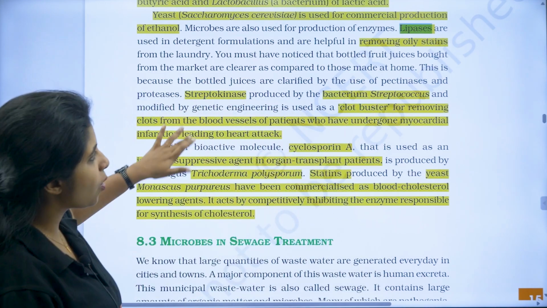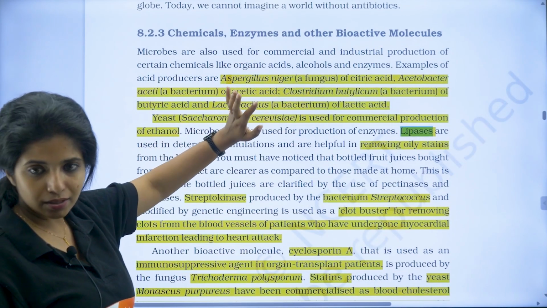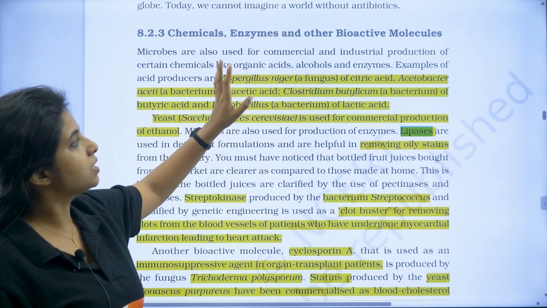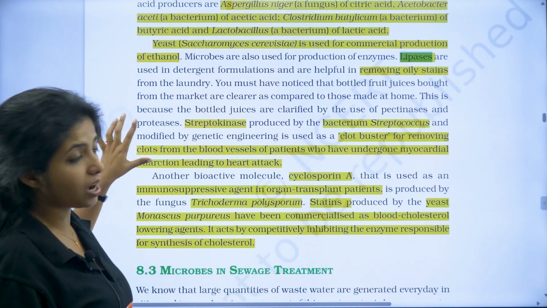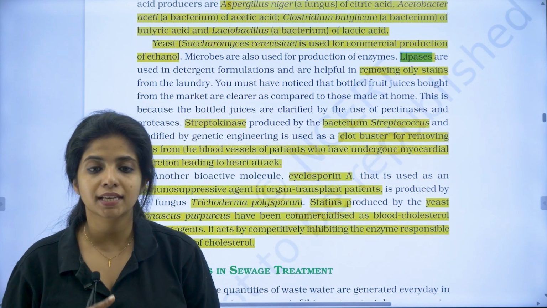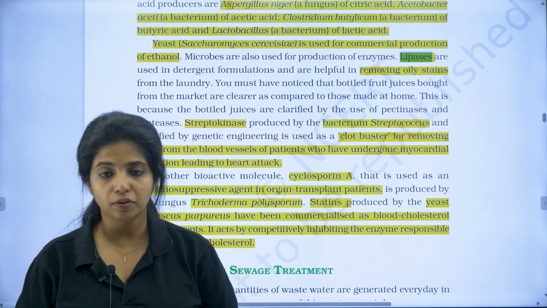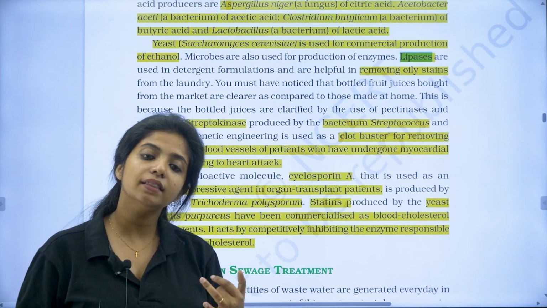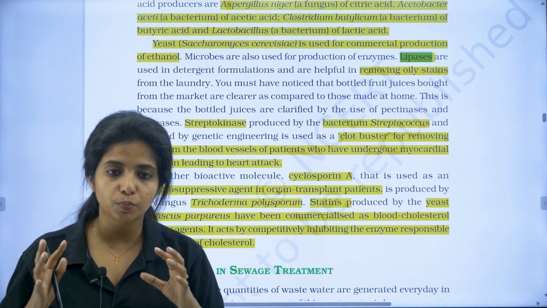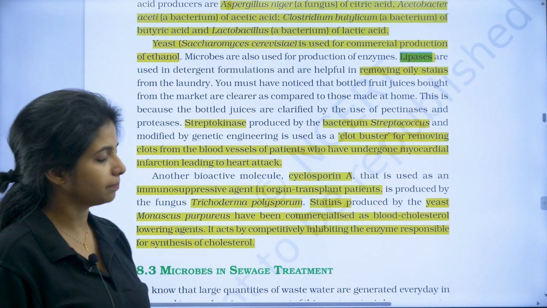So how do I remember all the names? I put them in categories. This is acid, all the things: acetic acid, butyric acid, citric acid, lactic acid, and things like that. Now over here I have all the products: streptokinase, cyclosporin A, and statins. All three of them have different functions. Streptokinase is from the bacterium Streptococcus, cyclosporin A is from Trichoderma polysporum, which is a fungus, and statins are from Monascus purpureus, which is also a yeast. Cool? That is how we have to remember them.